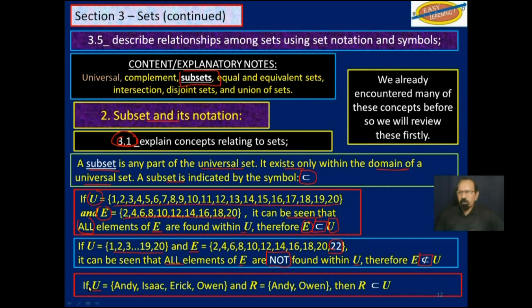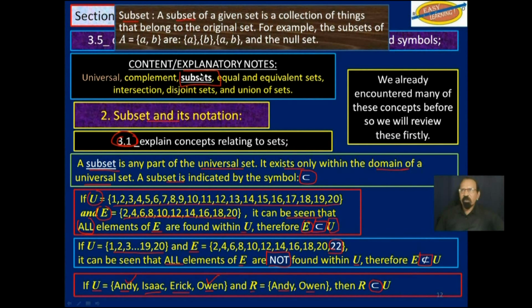If the universal set is made up of Andy, Isaac, Eric, and Owen, and R is the set Andy and Owen, since Andy and Owen are located within the universal set, then R is a subset of U. A subset of a given set is a collection of things that belong to the original set.